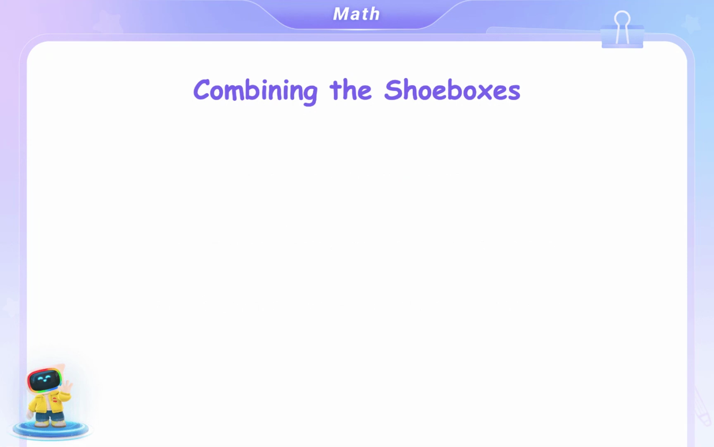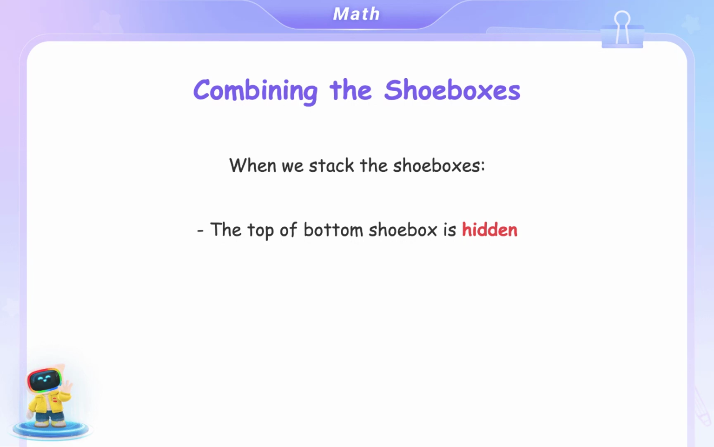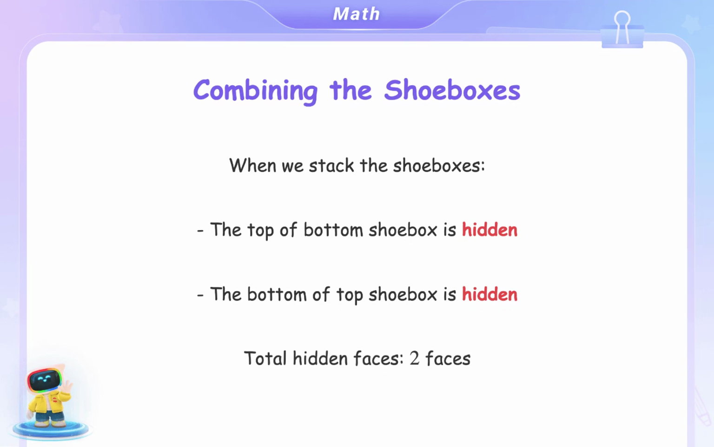Combining the shoeboxes. When we stack the shoeboxes, the top of the bottom shoebox is hidden, and the bottom of the top shoebox is also hidden. So we have 2 hidden faces in total.